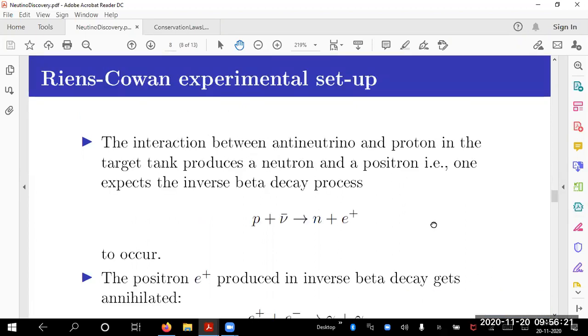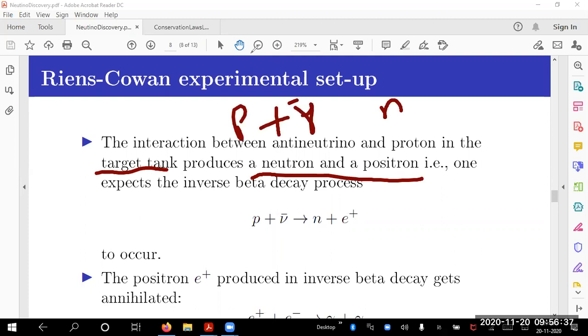And then the interaction between antineutrino and proton, we do know, produces in the target tank a neutron and a positron. Whenever a proton is hit by an antineutrino beam, it gives you a neutron plus positron. This is the inverse beta decay.